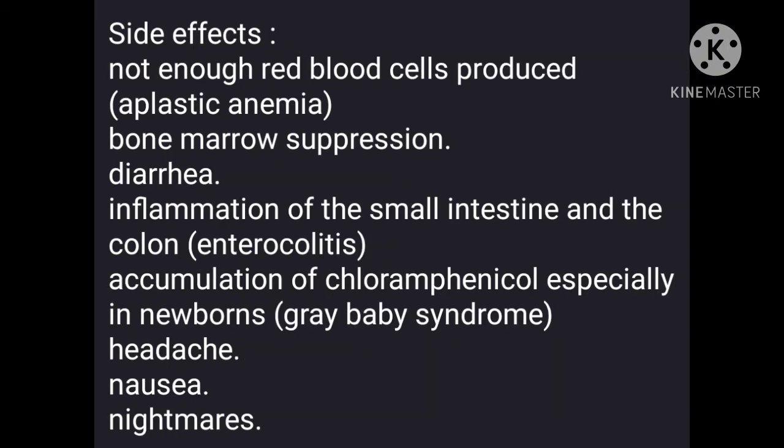The side effects include aplastic anemia, bone marrow suppression, diarrhea, inflammation of the small intestine and the colon, which is called enterocolitis, and accumulation of chloramphenicol, especially in newborns. This condition is called gray baby syndrome. Other effects are headache, nausea, and nightmares.